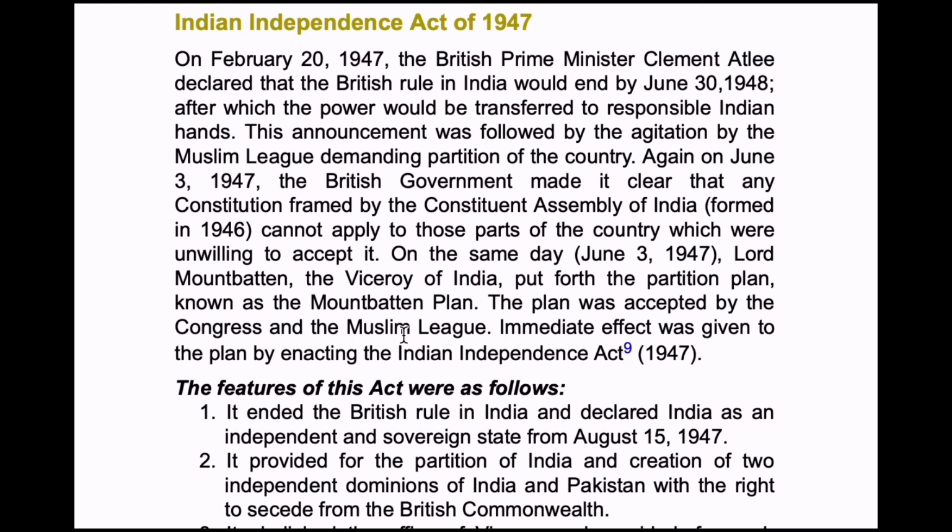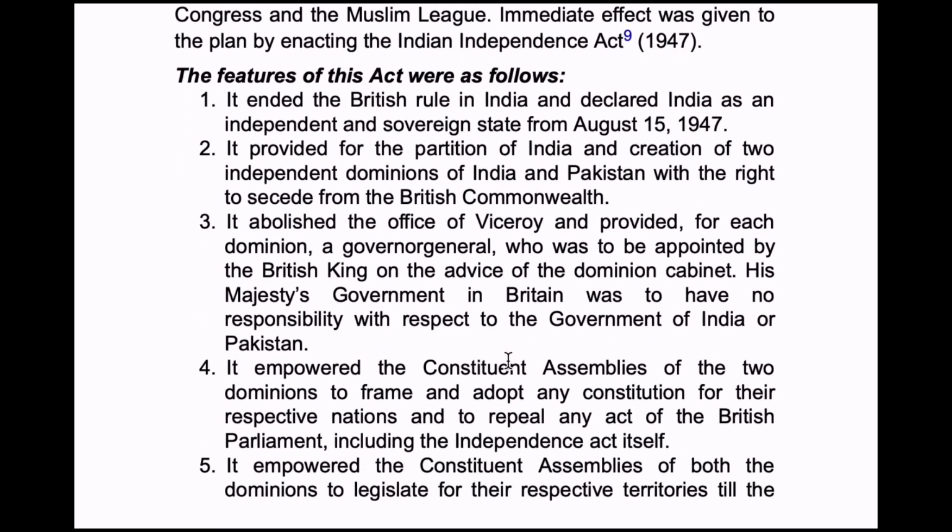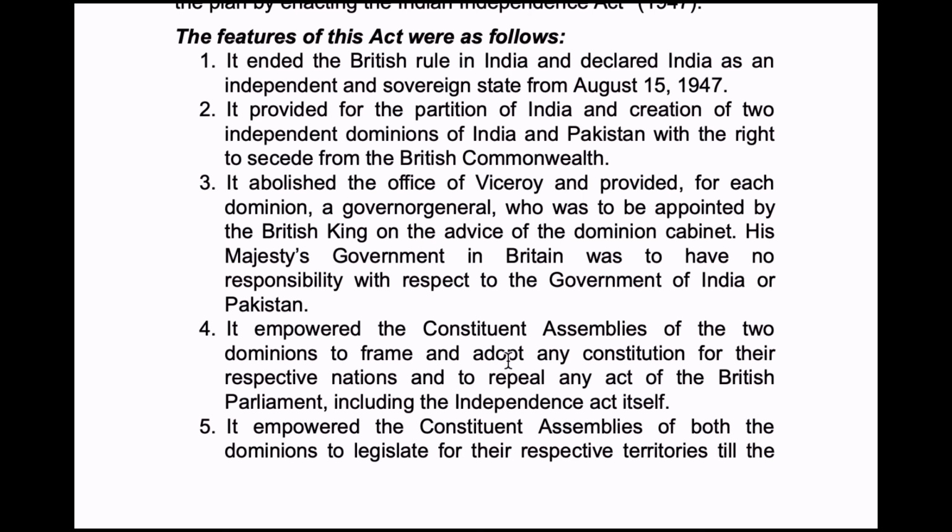So on the same day, that is on June 3, 1947, Lord Mountbatten, the Viceroy of India, put forth the partition plan, also known as Mountbatten Plan. The plan was accepted by the Congress and the Muslim League. Immediate effect was given to the plan by enacting the Indian Independence Act 1947. So let's get into the features.